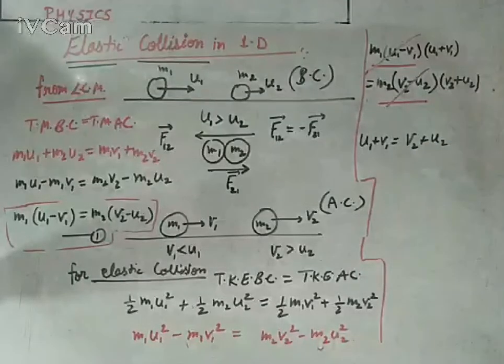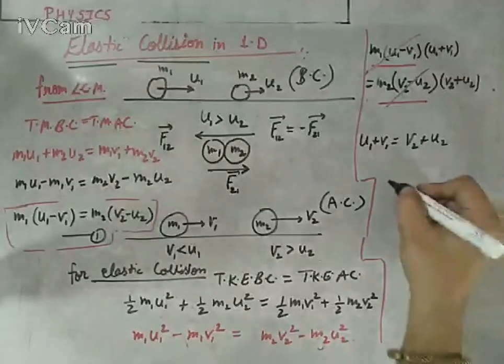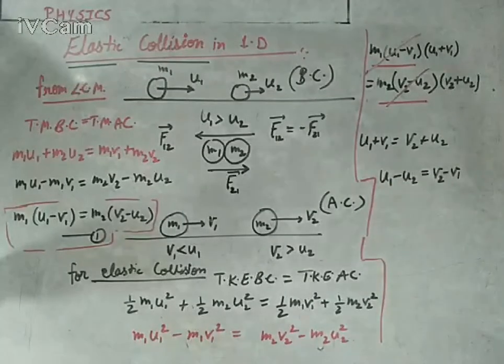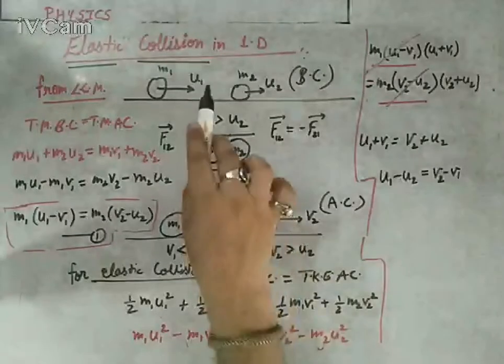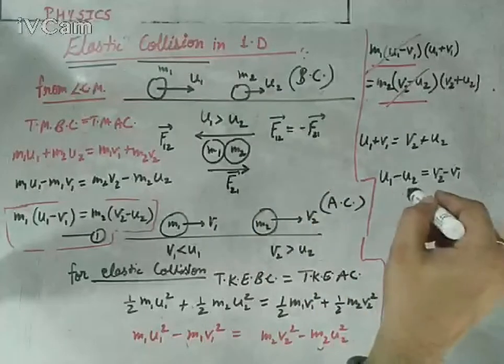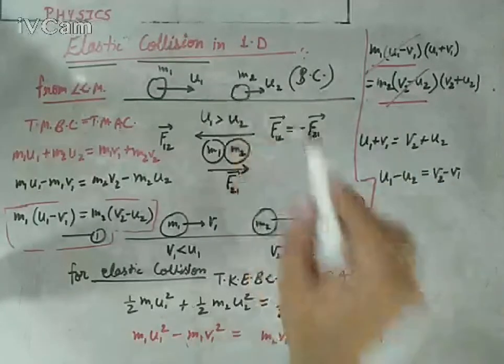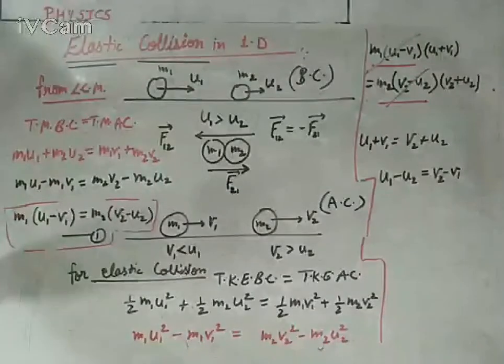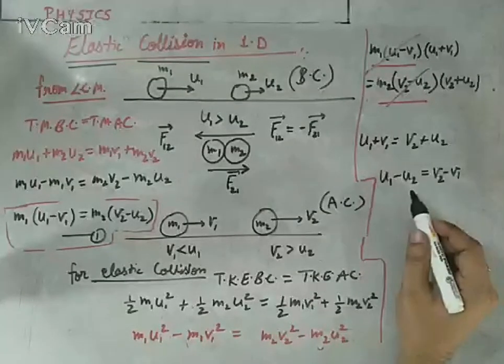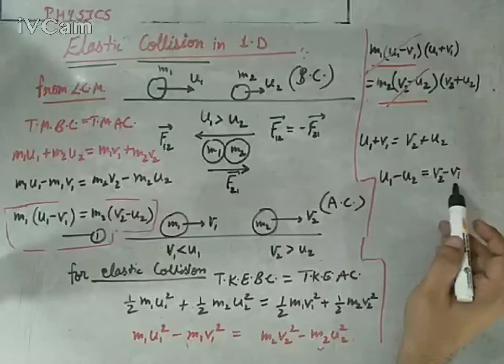Take u information on one side and v information on the other side. So you will get u1 minus u2 equals v2 minus v1. If you pay attention, u1 is the initial velocity of the first body and u2 is the initial velocity of the second body. So u1 minus u2 tells about the relative velocity of the first with respect to the second. When they are in the same direction, like a bus overtaking another bus, the relative velocity is found by subtracting. So u1 minus u2 tells you about the relative motion before collision, and v2 minus v1 tells you about the relative motion after collision.